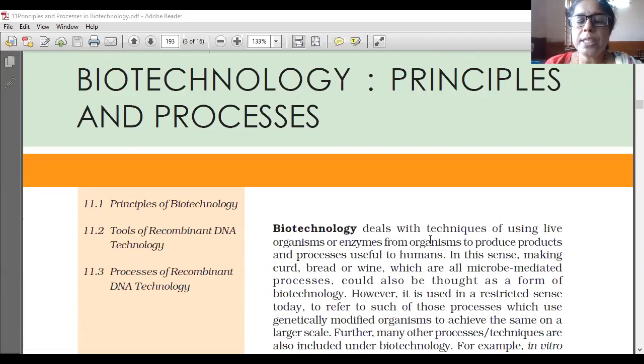So, biotechnology deals with techniques of using live organisms or enzymes from organisms to produce products and processes useful to humans. Like antibiotics. In the last lesson we learned that microbes are used in different fields, and one of the main fields was producing drugs and chemicals associated with that.